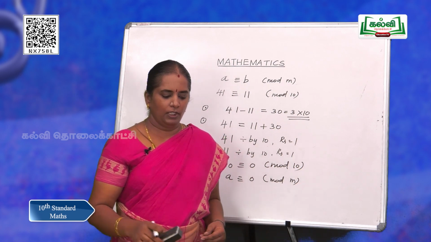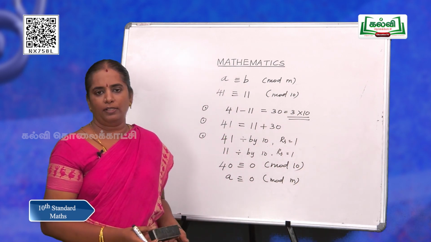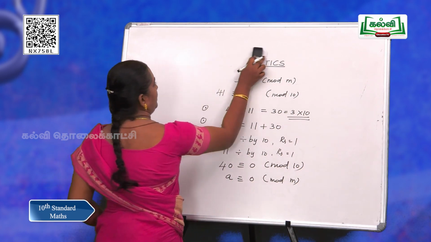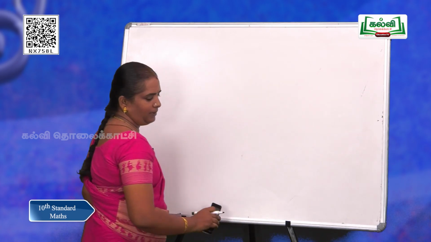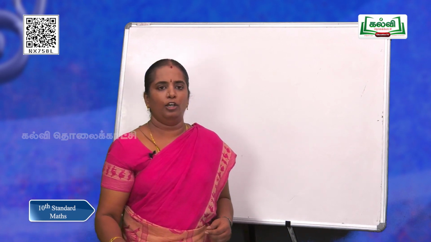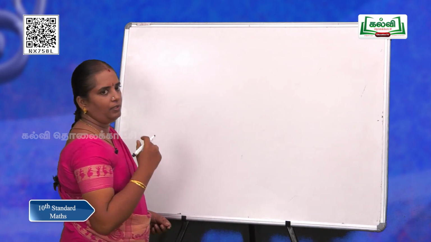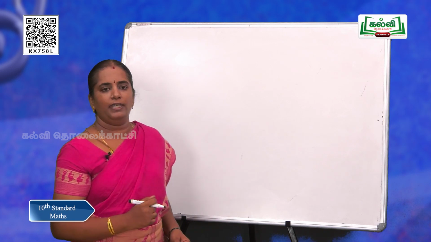Now, let us move on to the operations of modular arithmetic. While we learn any system of arithmetic, we learn its operations. Now we are going to enter into the operations which make our work very easy.